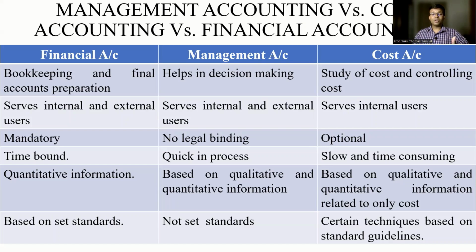Financial accounting deals with quantitative information. Management accounting deals with both qualitative and quantitative information. Cost accounting deals with both qualitative and quantitative information. Financial accounting is based on some set standards. So we have rules, regulations, and formats which are defined, and we carry out financial accounting based on these set standards. Management accounting is not based on any set standards. Cost accounting activities are based on some common guidelines that have been provided.